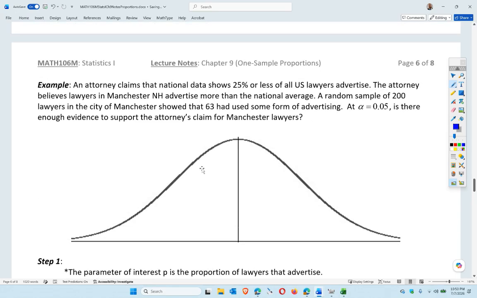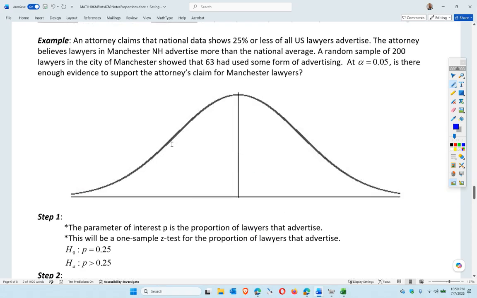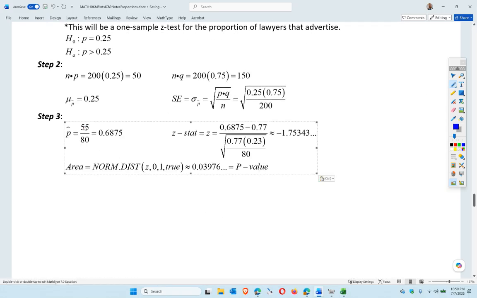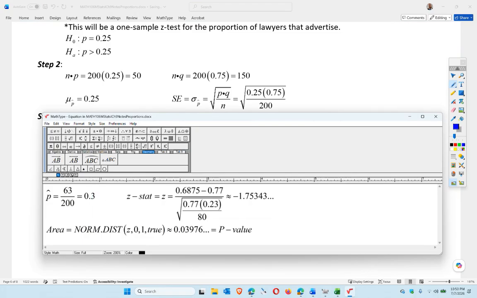All right, step 3. Let's go back and copy here and paste. Okay, so we have 63 out of 200. That's going to be 0.315.